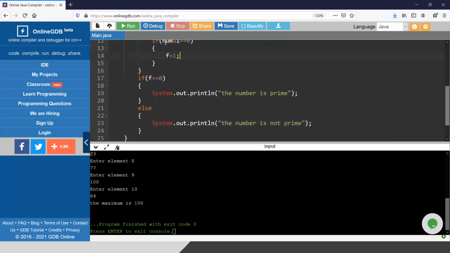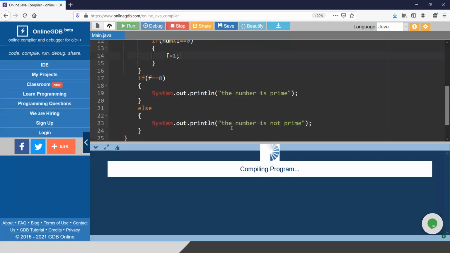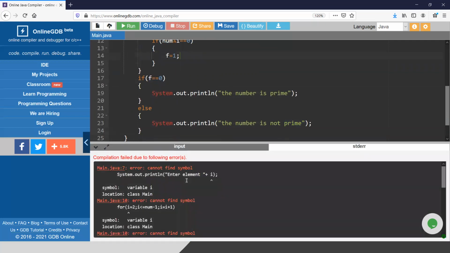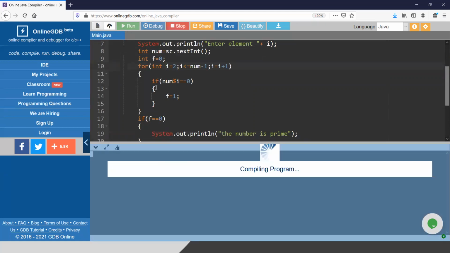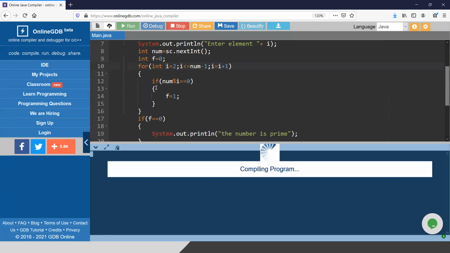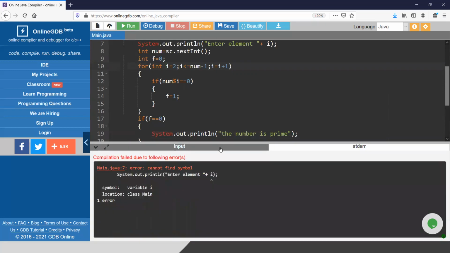Okay, let me run the program first. Again, I have made some mistakes, I guess. Sorry, it is a common problem with me. Okay, what is the error again? "Enter element i." Where is that? I do not need it. I just need to print "enter a number."